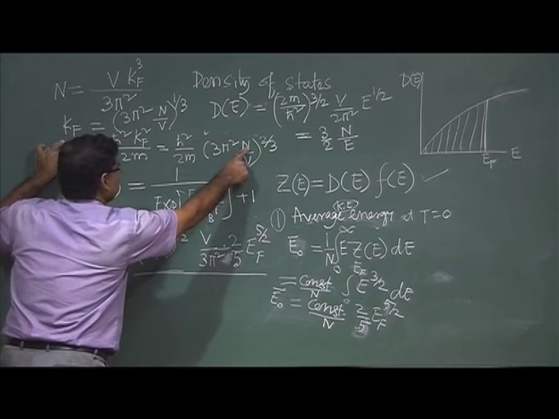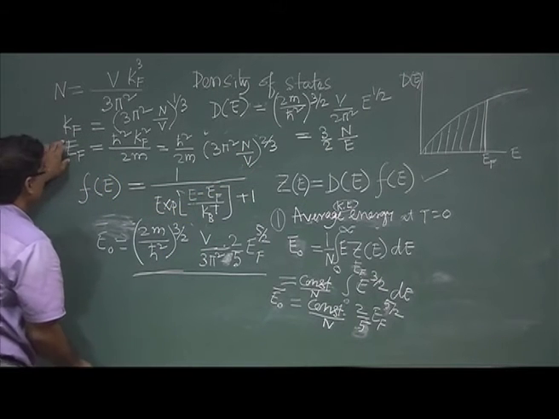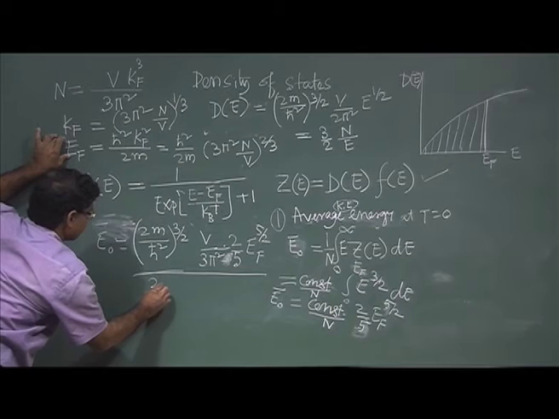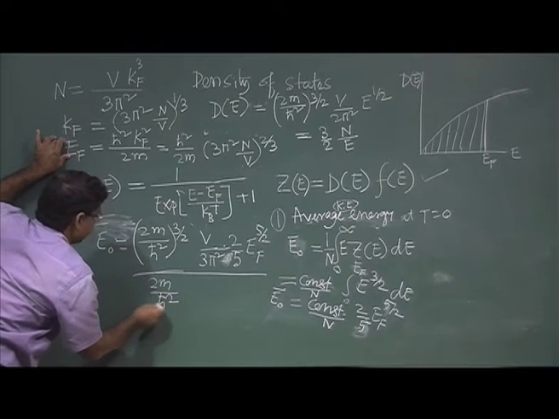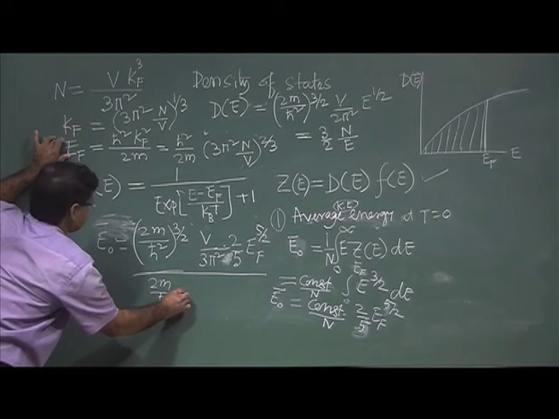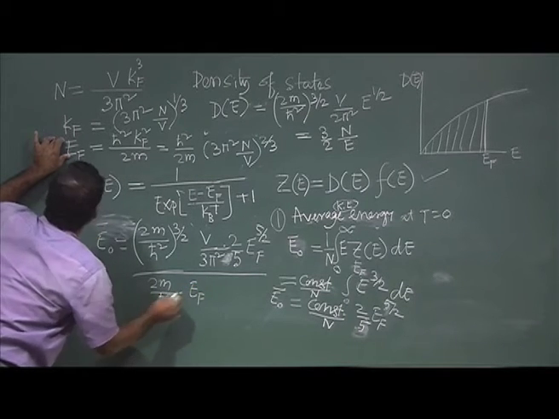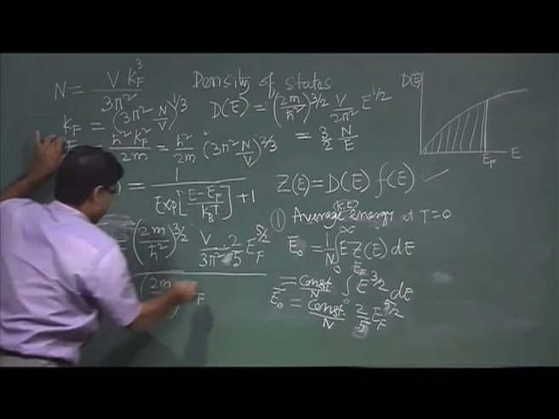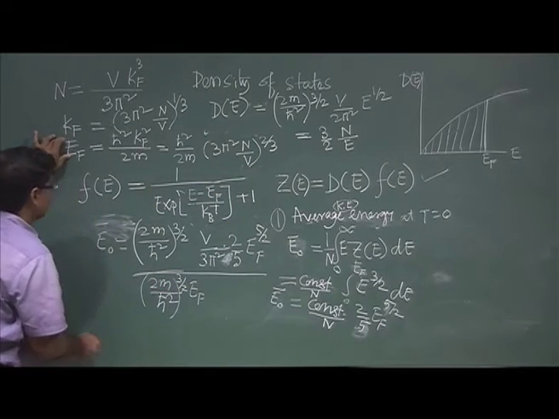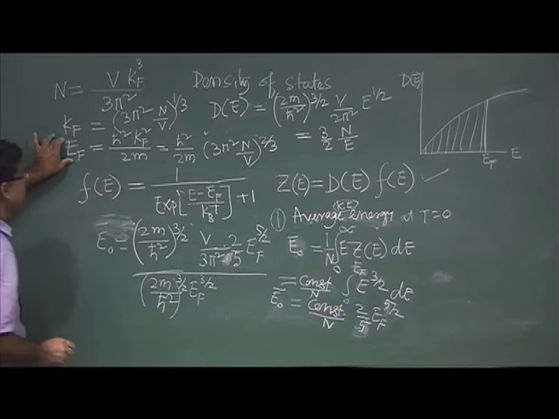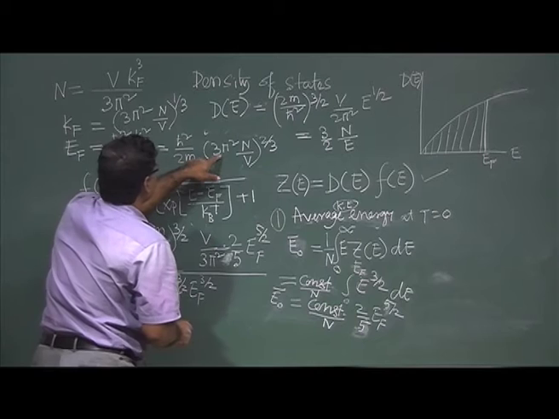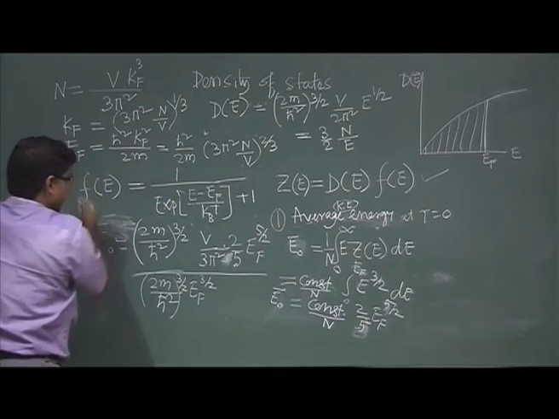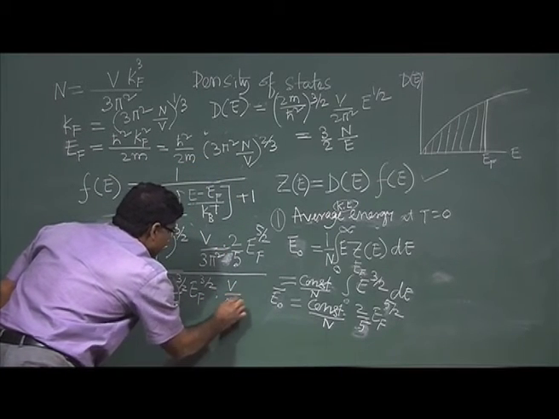So, this n is equal to 2m by h cross square to the power 3 by 2, into E F to the power 3 by 2, into V by 3 pi square.